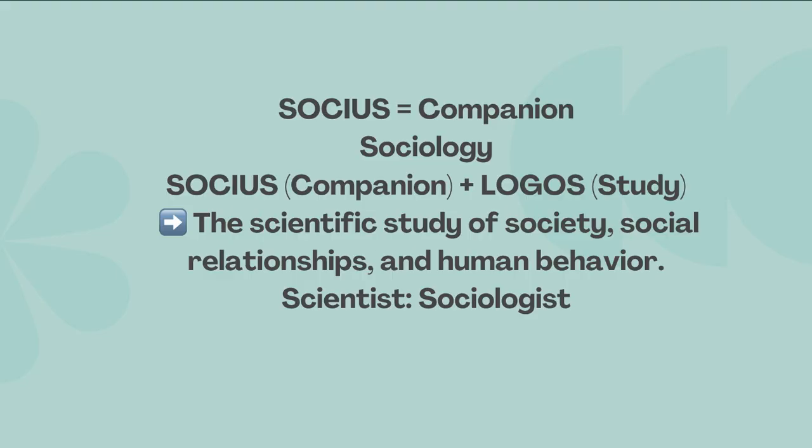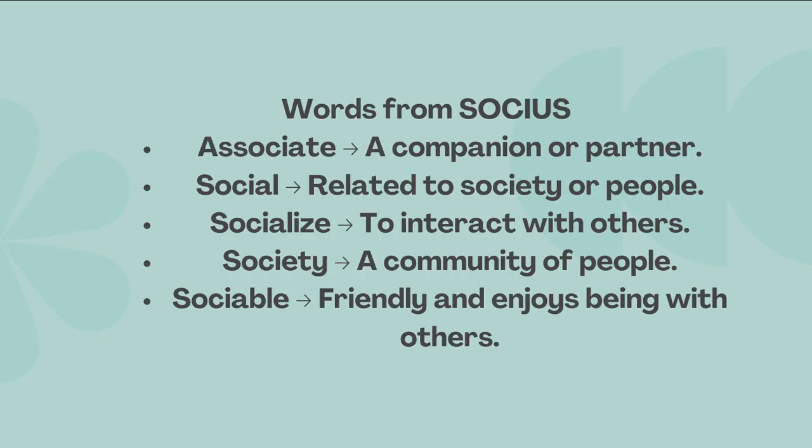The scientist is called a sociologist. Again, ist means the field of study, and we use it for the scientist. Then more words from socius: associate, a companion or partner, which is a very common word.